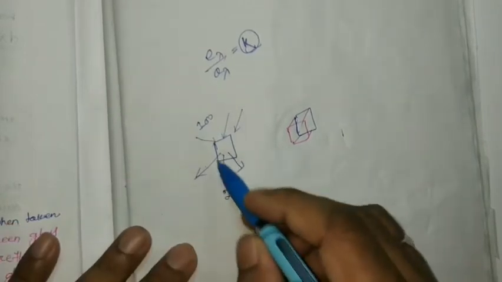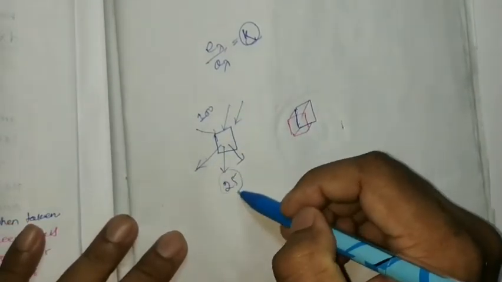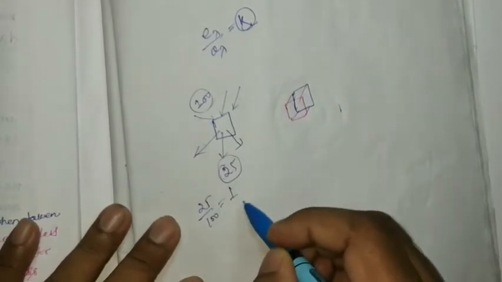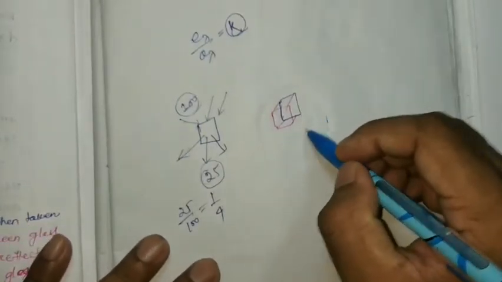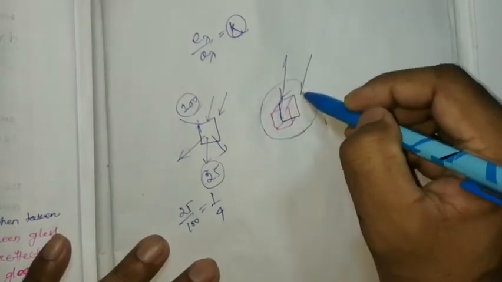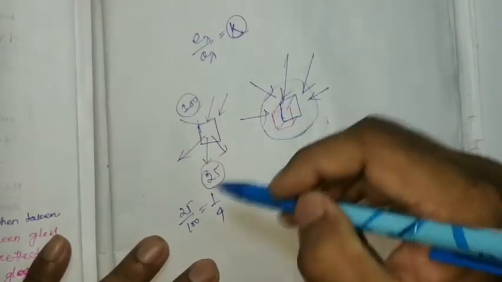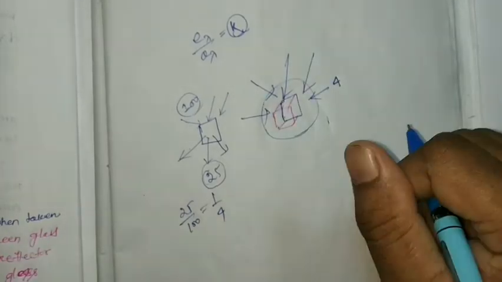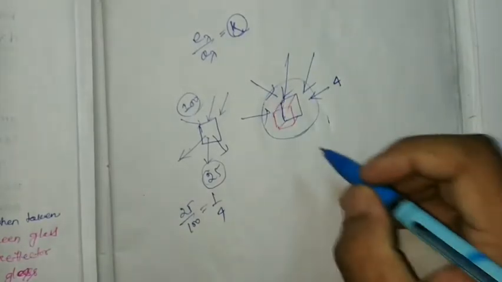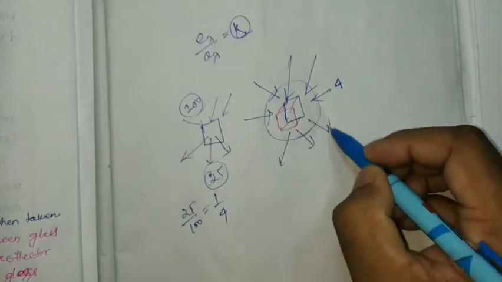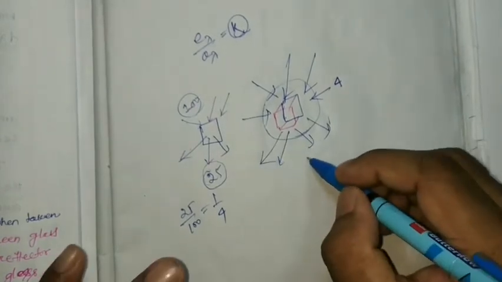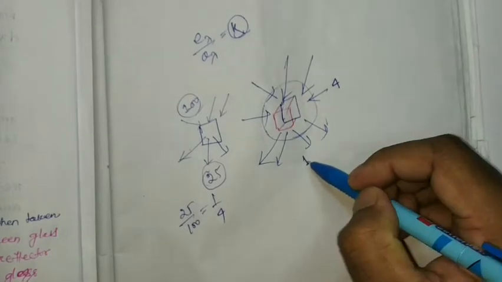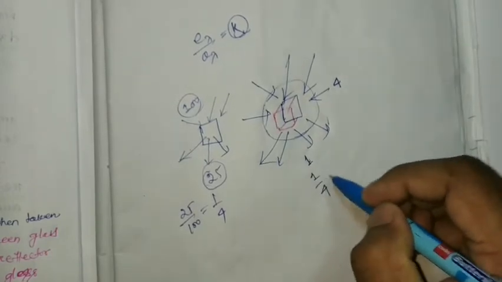So what is the ratio, emissive power by absorptive power? That means 25 by 100, which is 1 by 4. Another material, suppose absorbed energy is only 4, and emitted energy will be 1. Then the emissive power by absorptive power will be 1 by 4.